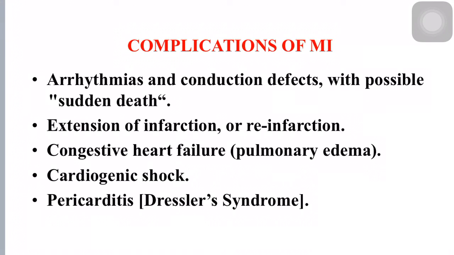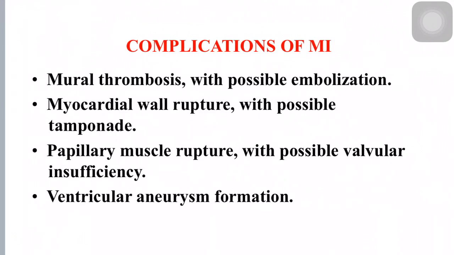Fourth one is cardiogenic shock, and fifth one is pericarditis, which occurs as a complication of myocardial ischemia and myocardial infarction, which is called Dressler's syndrome. And next, mural thrombosis with possible embolization, and myocardial wall rupture with possible tamponade. Then papillary muscle rupture with possible valvular insufficiency, and finally ventricular aneurysm formation.